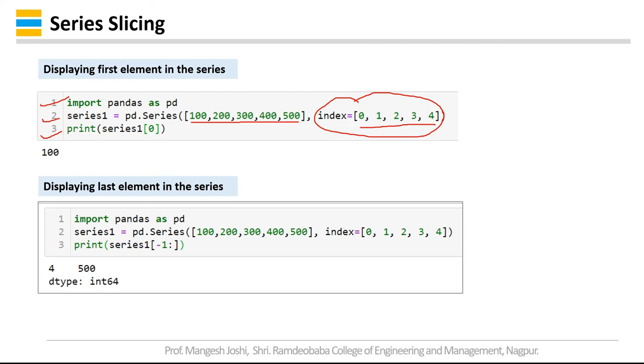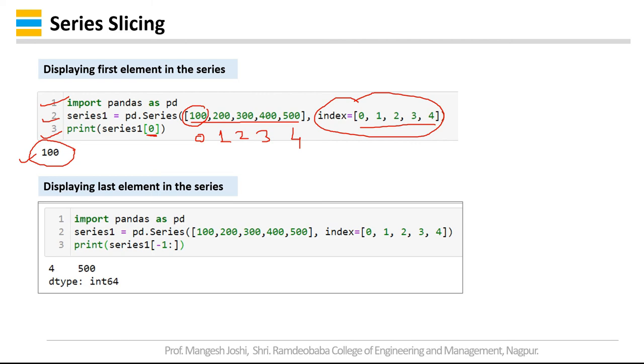So if you want to have the first element in the series, you just have to put the index value of that element. The index value of this is 0, this is 1, this is 2, this is 3 and this is 4. So in the square brackets you will write 0. You can see in the output that you are getting 100.